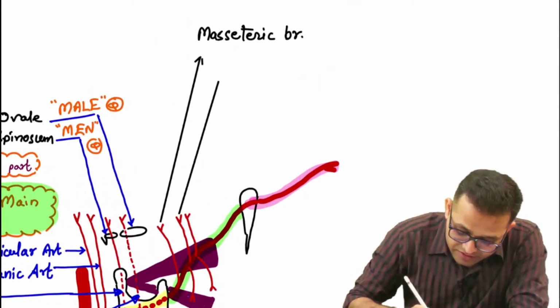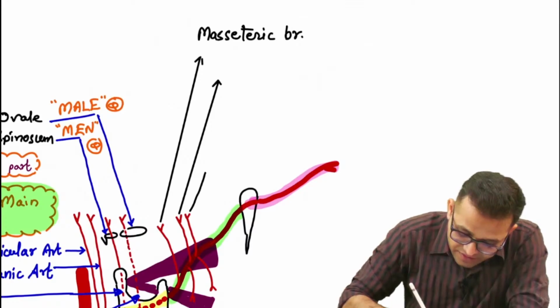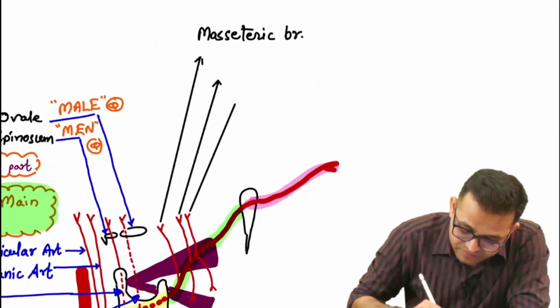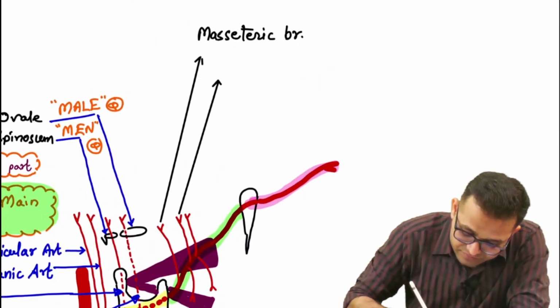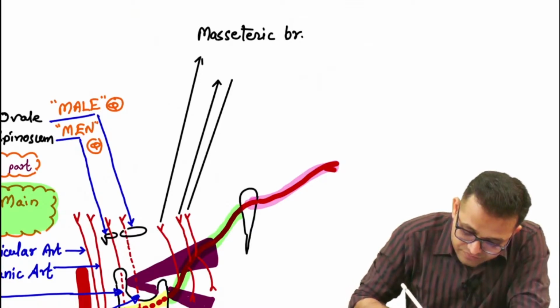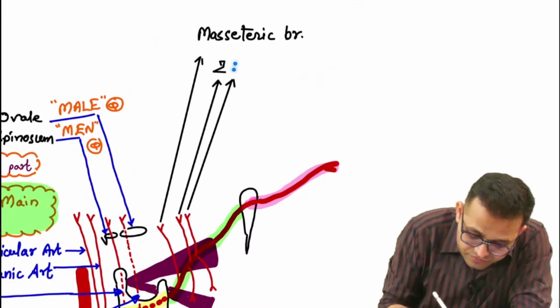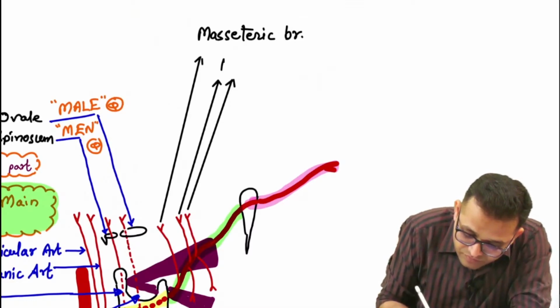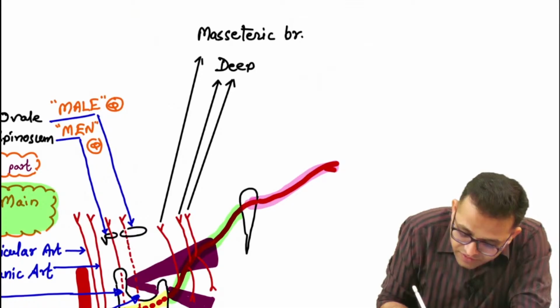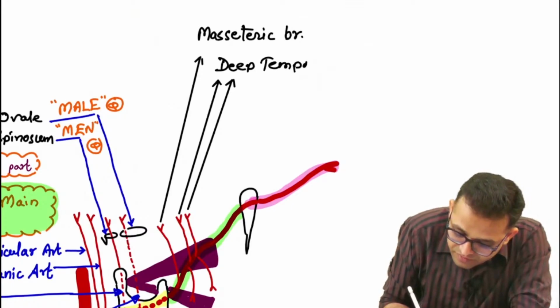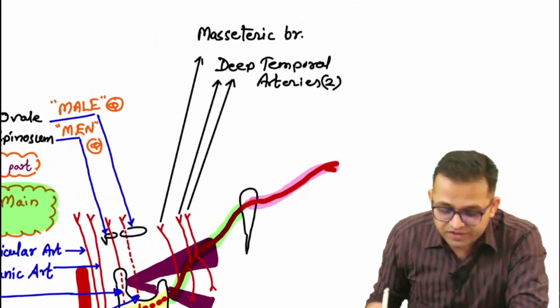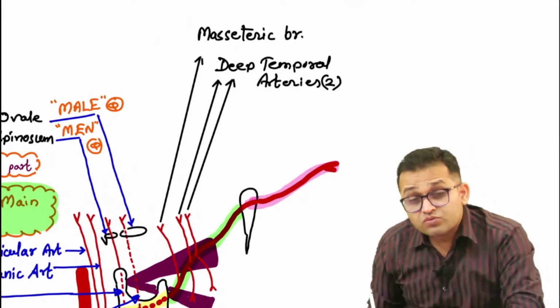So deep temporal artery and one more deep temporal artery. Okay, two deep temporal arteries. They are two in number. Okay, now try to understand.